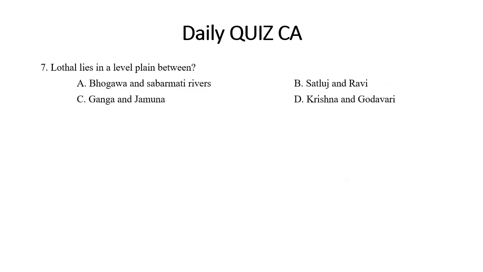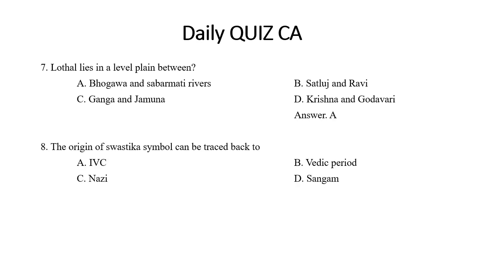Now the seventh question: Lothal lies in the level plain between which rivers? The geographical aspect of IVC is also very important. Towards the east it stretches to Alamgirpur, and towards the south it stretches till Daimabad. These are the few aspects you need to understand, because the examiners and the examinees need to be in sync. The questions are getting tougher. So the answer would be Bhogava and Sabarmati River. Also take note that Alamgirpur is near Hindon River. Krishna and Godavari rivers are peninsular rivers.